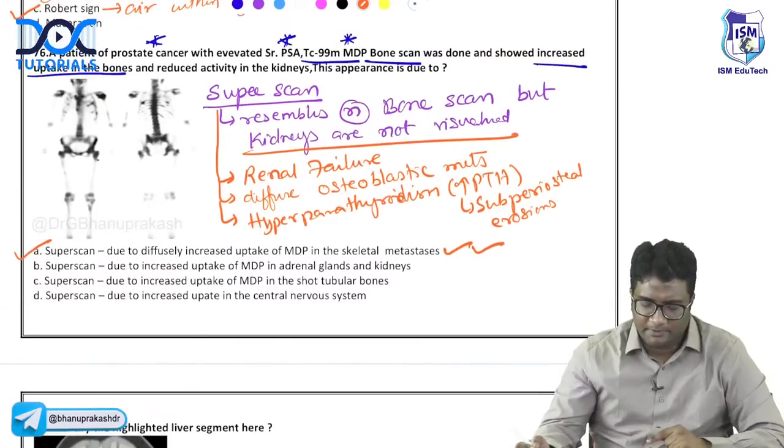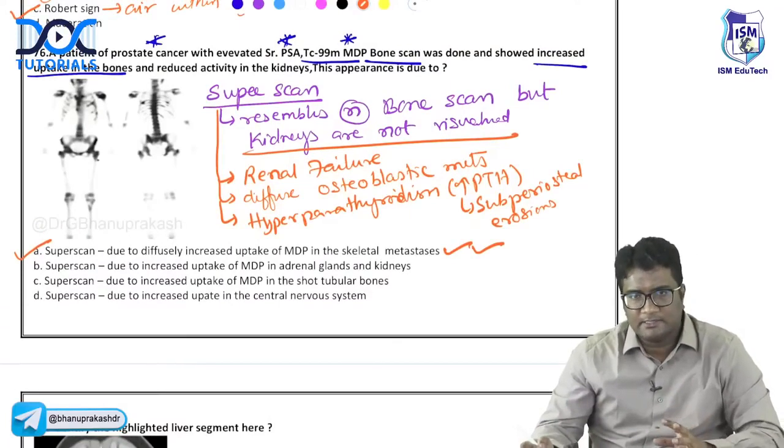Okay, so prostate cancer patient showing a super scan. This is due to diffuse osteoblastic metastasis.